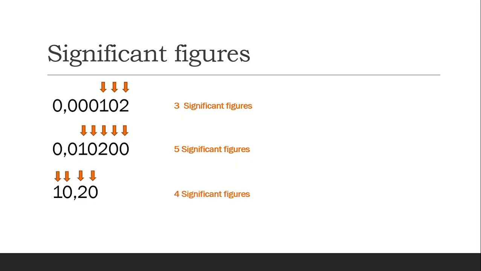And these are significant figures. There are 3 numbers here. We have to find how many significant figures are in here. This one is 3 significant figures. Next, the second number, we have 5 significant figures. And the third number, we have 4 significant figures.